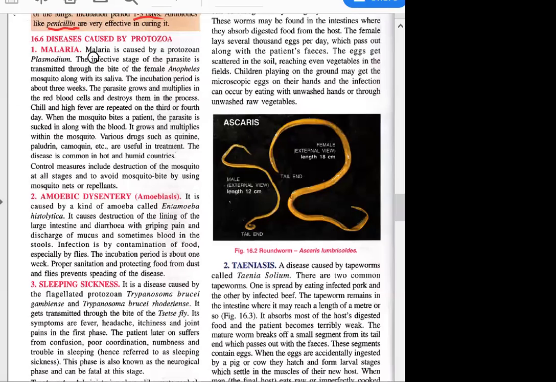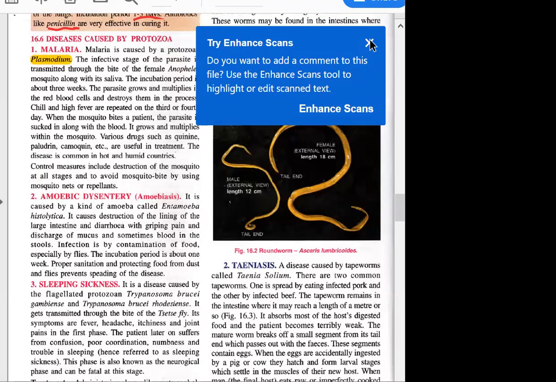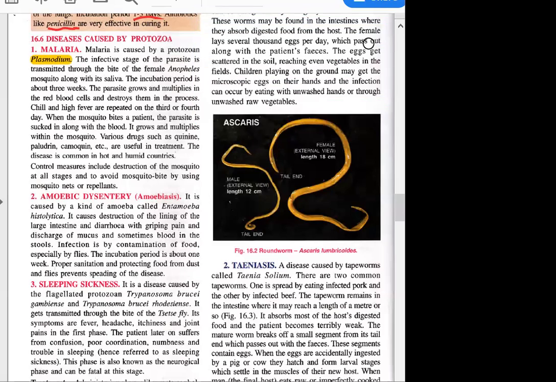So here we can see malaria. It is caused by Plasmodium, very clearly written here, right? The infective stage of the parasite is transmitted through the bite of female Anopheles. We discussed why female, right? Why not male? Ashmita, can you tell me?